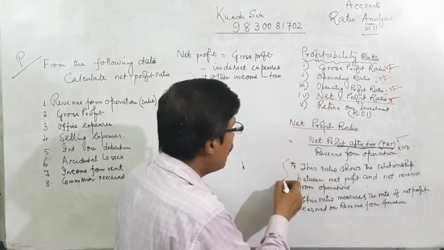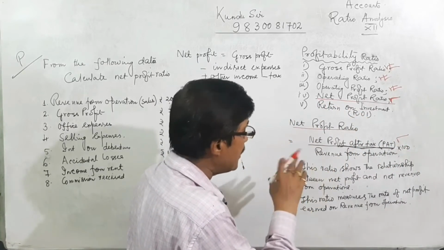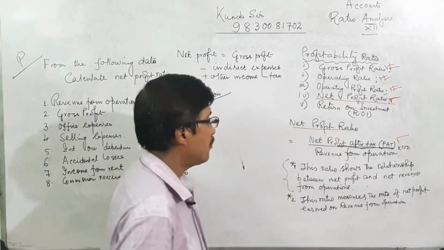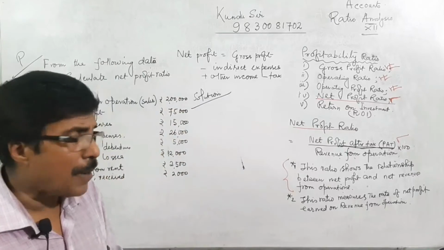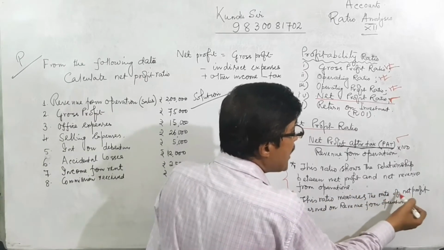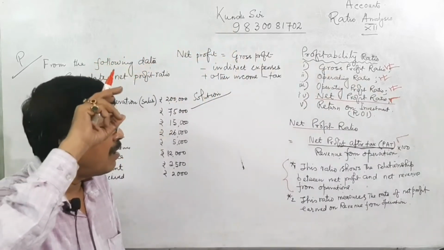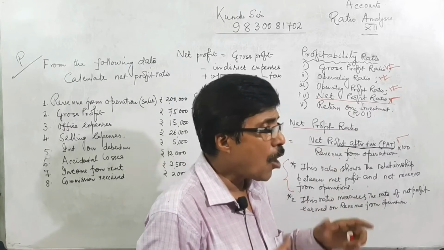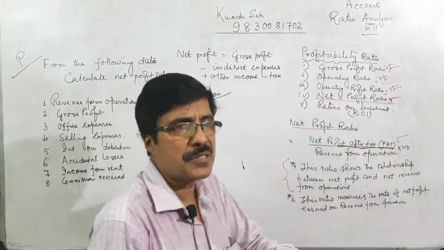It indicates the relationship between net profit and sales. Now, what is the purpose? This ratio measures the rate of net profit earned on revenue from operation.